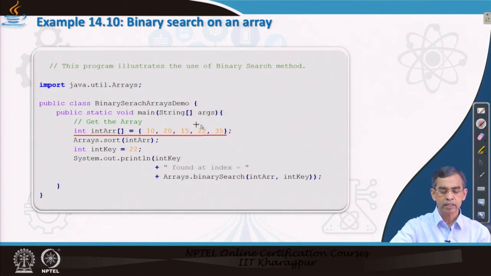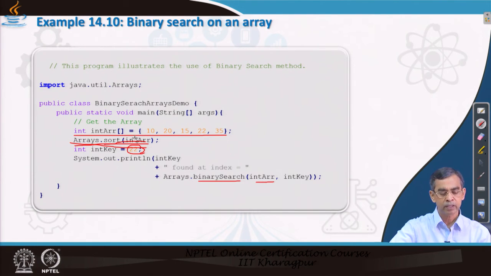Now, this is not in sorted order. So, we call a sort method which is there in the Arrays class. We call the sort method first and sort the array, and once it is sorted, suppose we want to search 22, then we can call the binarySearch method to be performed on this array, which is sorted now.